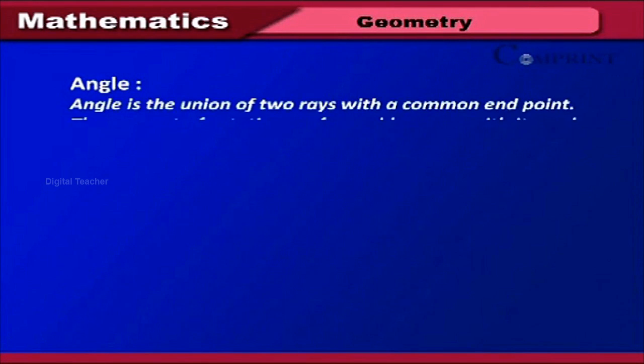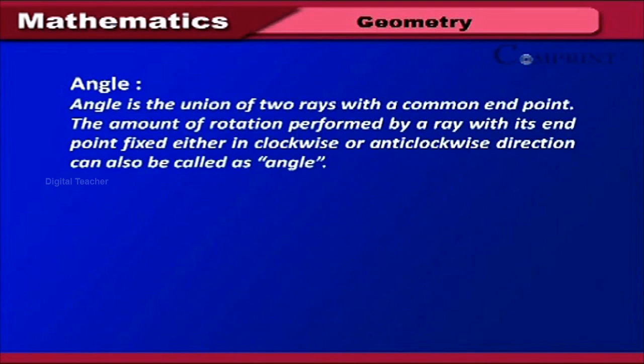Angle. Angle is the union of two rays with a common endpoint. The amount of rotation performed by a ray with its endpoint fixed, either in clockwise or anti-clockwise direction, can also be called an angle.